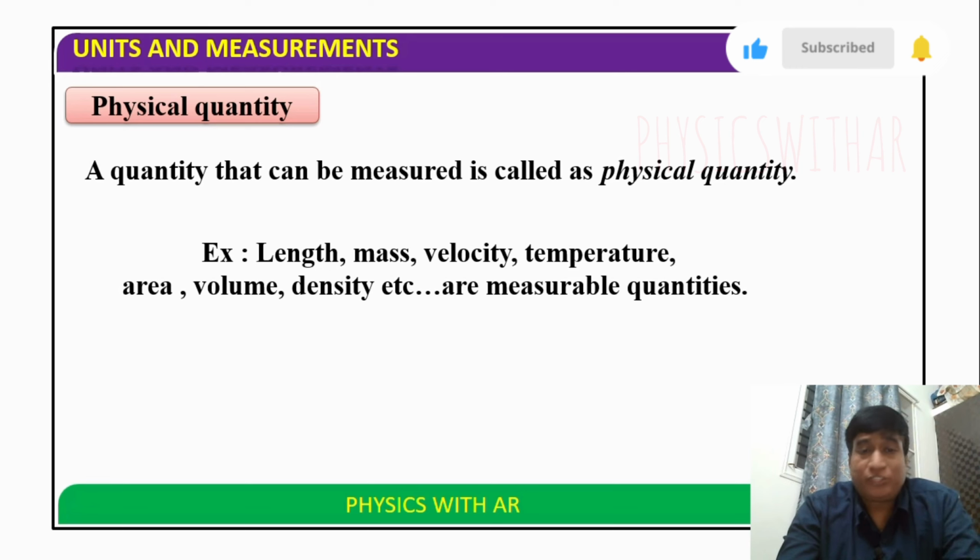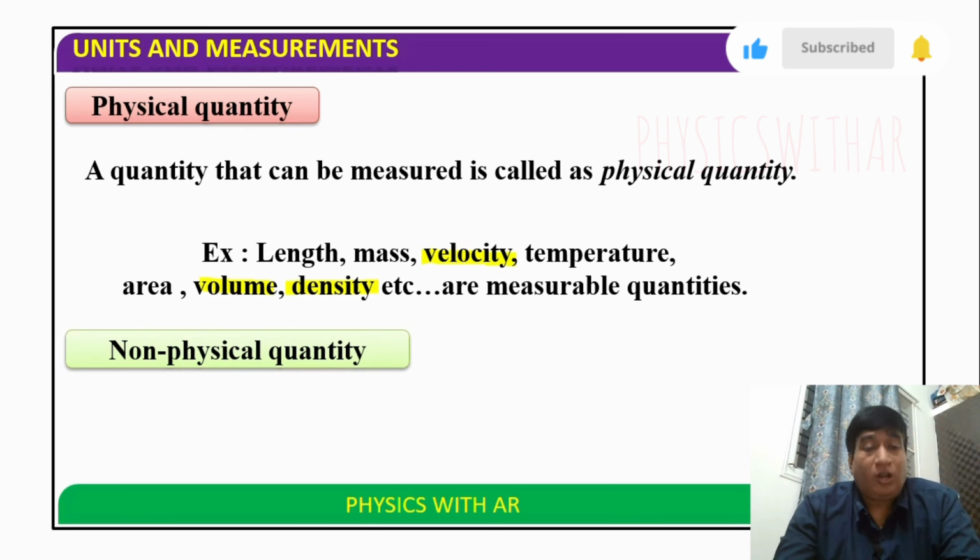For example, length, mass, velocity, temperature, volume and density, which we have just taken. You may ask, sir, what is velocity, what is volume, or what is density? Regarding all these physical quantities, we are going to discuss in detail in further chapters. Non-physical quantities: when a quantity can be measured we call it a physical quantity, and if you are unable to measure it, it comes under non-physical quantities.